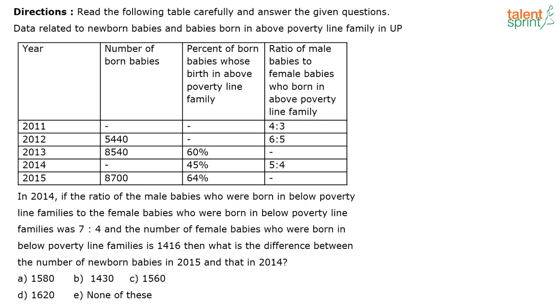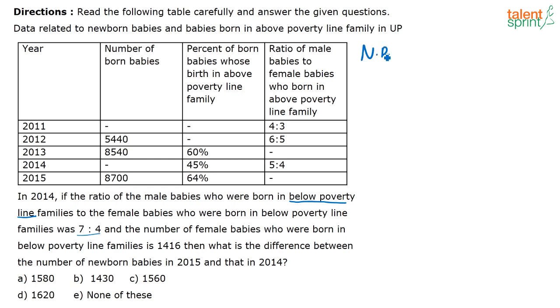See, one important thing that you have to see in the question is what they have given here is below poverty line. Some of us might tend to miss that because the whole question has been above poverty line, right? But here there is a small difference. The question is about below poverty line. Now in 2014, if the ratio of male babies who are born in the below poverty line to female babies born in below poverty line is 7:4.